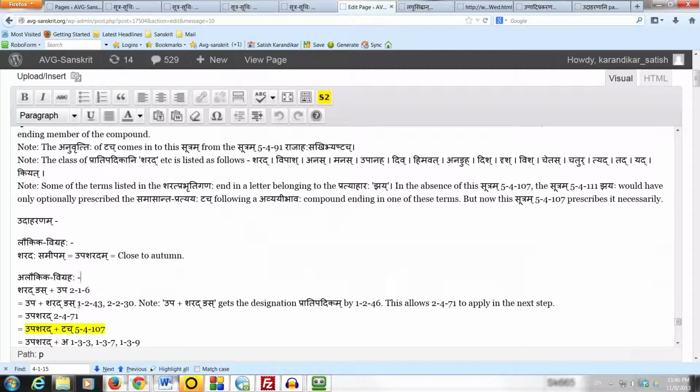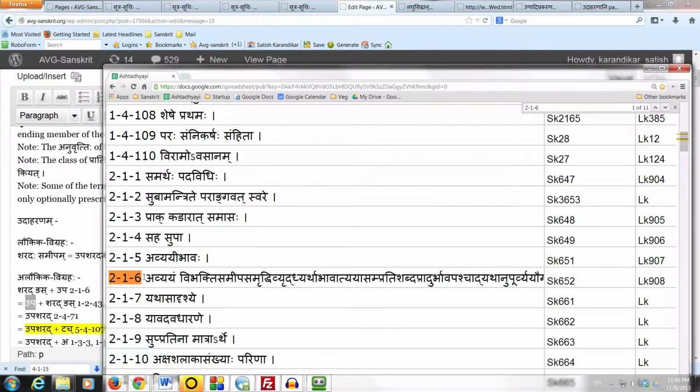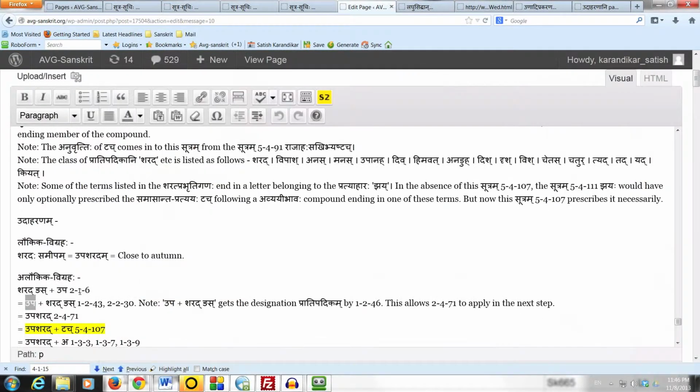So first we assign the sanya upasarjanam to the term upa, because in the samasa vidhayaka sutram 216 the term avyayam is prathamantam. It ends in the nominative case, so therefore the avyayam upa in this case gets the designation upasarjanam by 1243, prathamanirdishtam samasa upasarjanam.